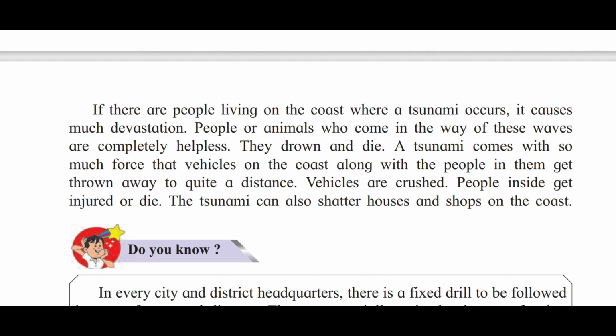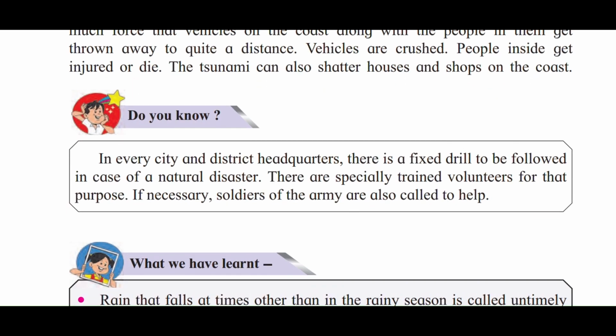If there are people living on the coast where a tsunami occurs, it causes much devastation. People or animals who come in the way of these waves are completely helpless. They drown and die. A tsunami comes with so much force that vehicles on the coast along with the people in them get thrown away to quite a distance. Vehicles are crushed, and people inside get injured or die. The tsunami can also shatter houses and shops on the coast.